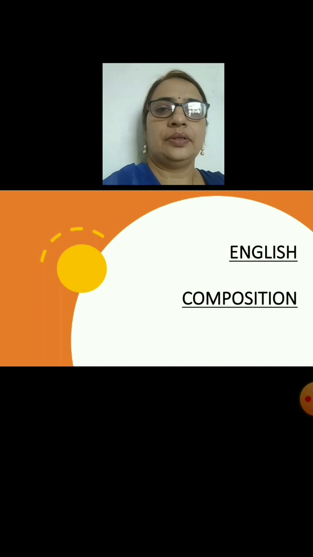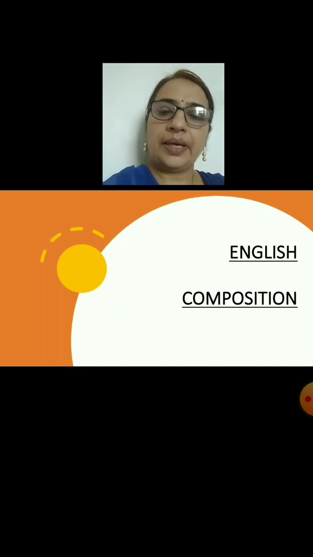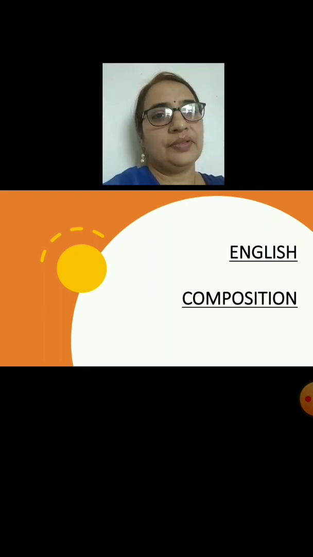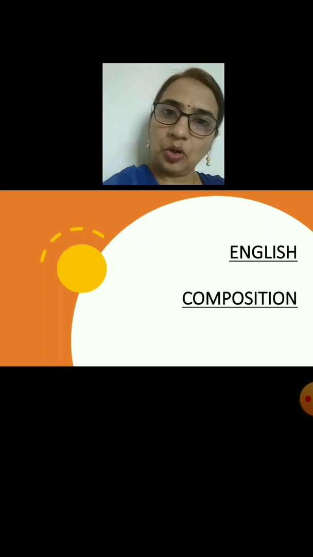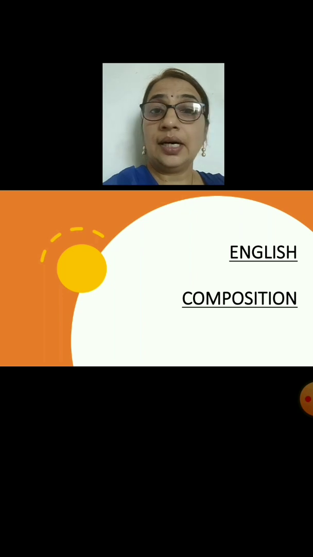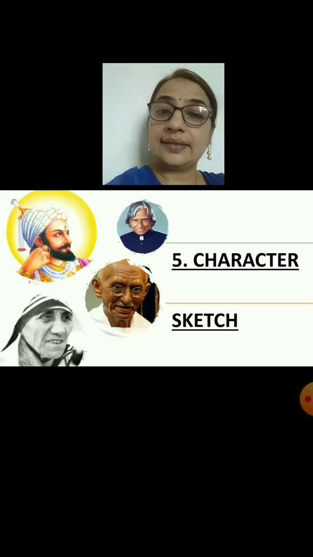Hello children, Sai Ram. Today in English period we are going to study composition. Children, you remember so far we have covered our four compositions: paragraph writing, dialogue writing, then we have seen the informal letter writing and picture composition. So today we are going to study a new type of composition, that is character sketch. Okay, it's a form of composition.